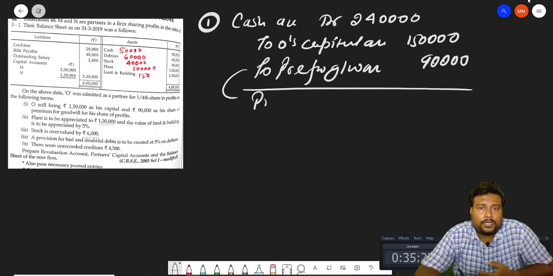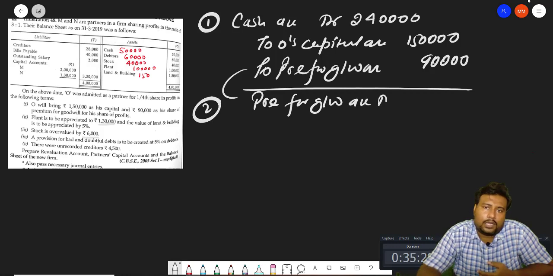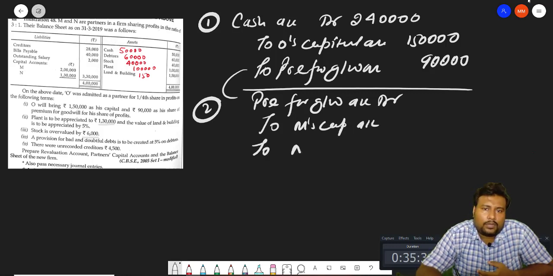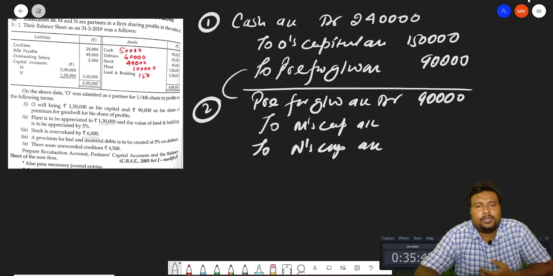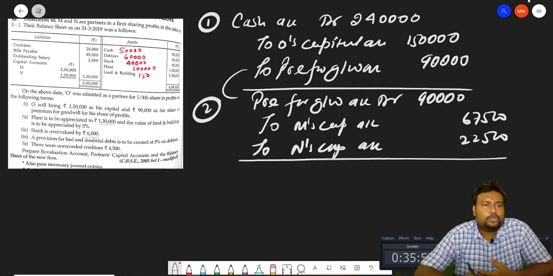So the second entry: premium for goodwill account debit, to M's capital account and to N's capital account. This 90,000 will be distributed between these two partners, M's capital and N's capital. It will be how much? 90,000 will be distributed in 3:1. So 3:1 means, beta, how much? 67,500 and 22,500. So now this first one is over.